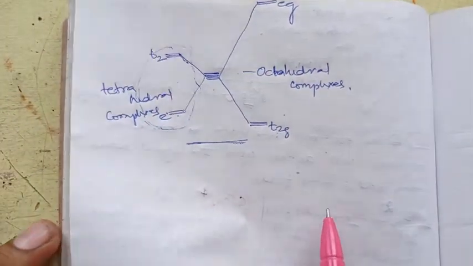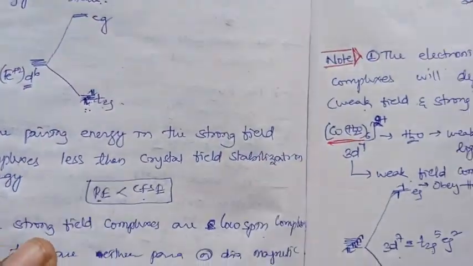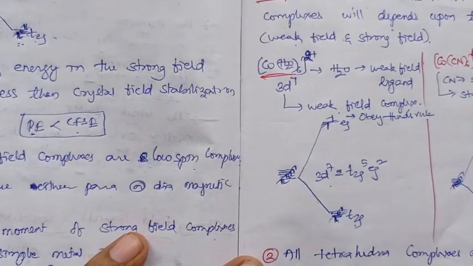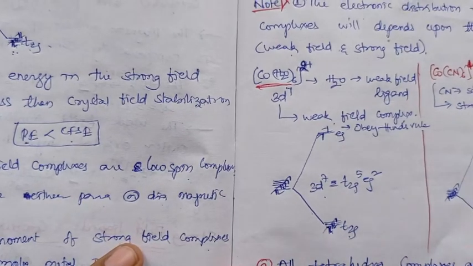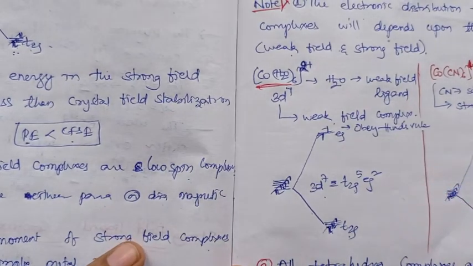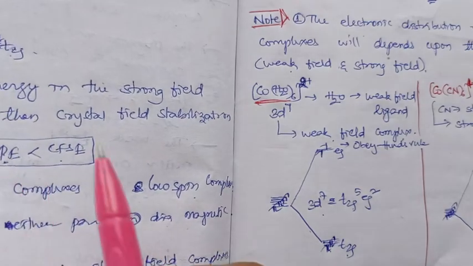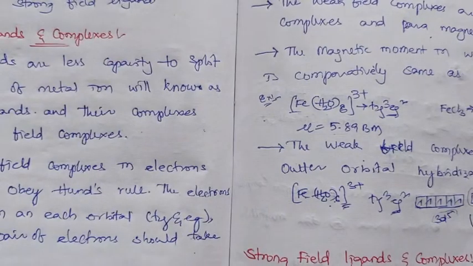So these complexes are considered weak field complexes, right? And as they are weak field complexes, the electron filling follows Hund's rule, and that's how the weak field and strong field concept comes from the ligands, right?